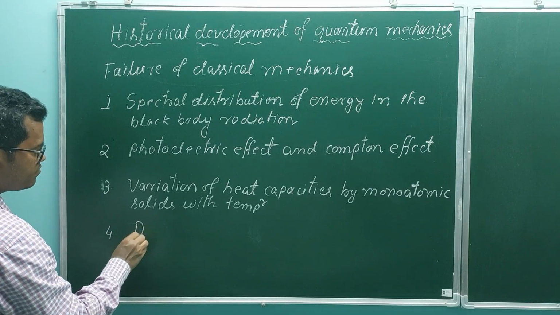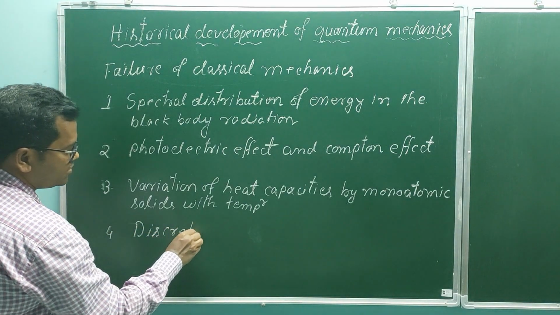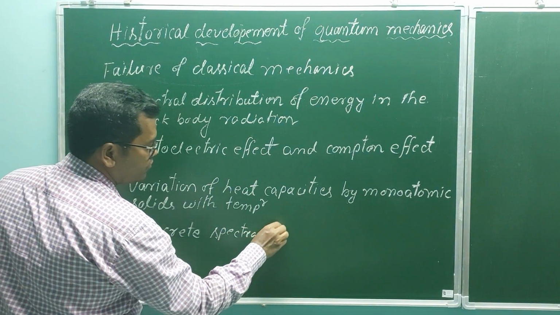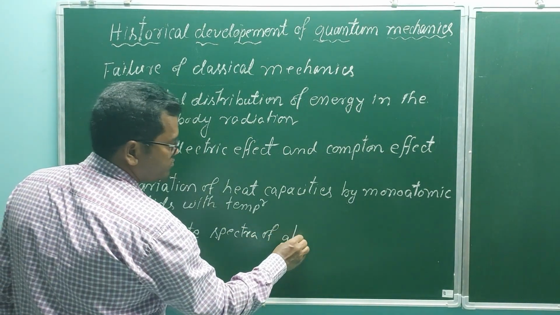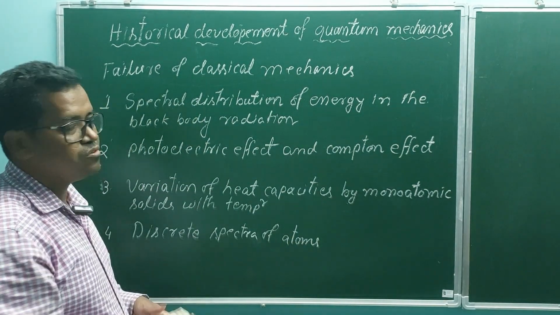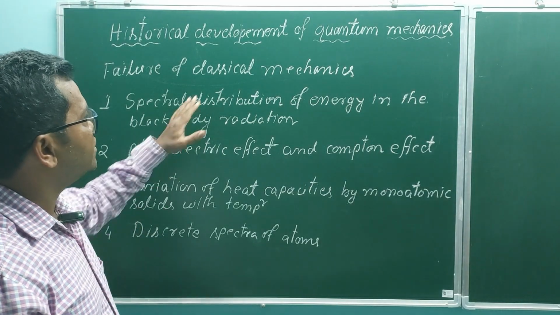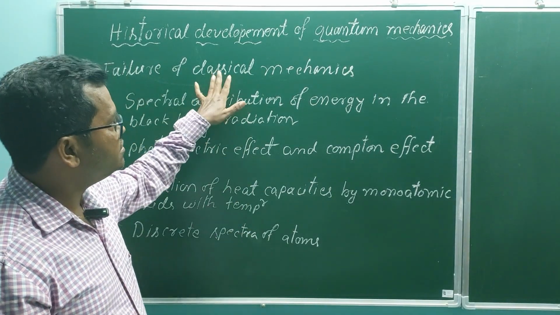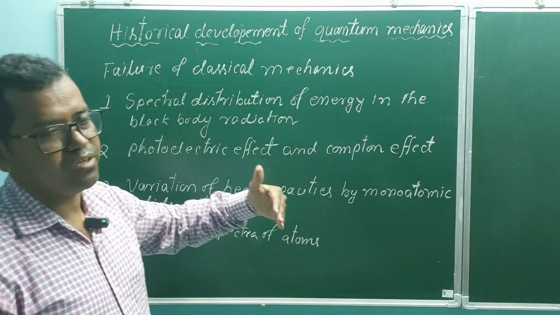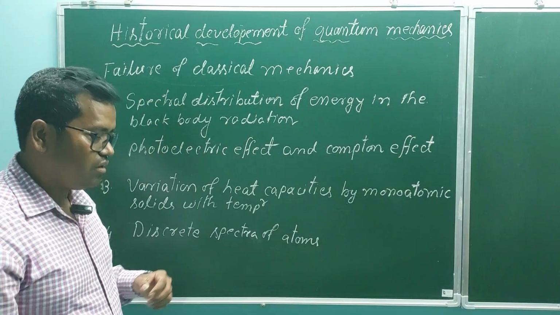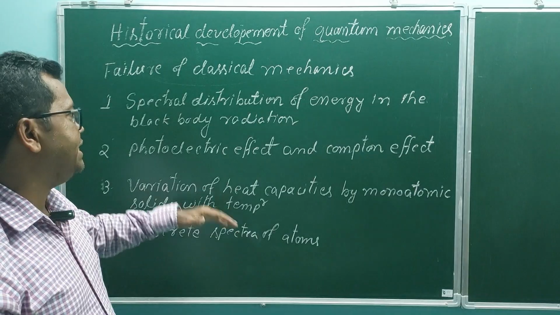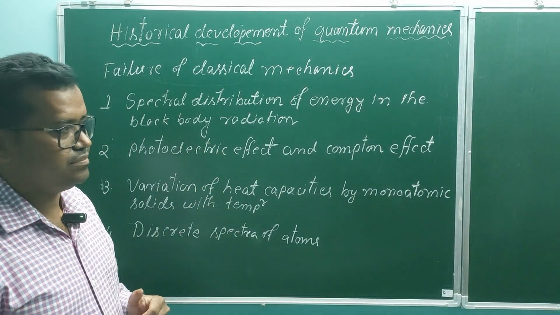Number four, discrete spectra of atoms. That is atomic spectra. That also could not be explained by classical mechanics. Since classical mechanics could not explain these experiments, that's why quantum mechanics has developed. Now, we shall see how classical mechanics fails to explain these experiments one by one.